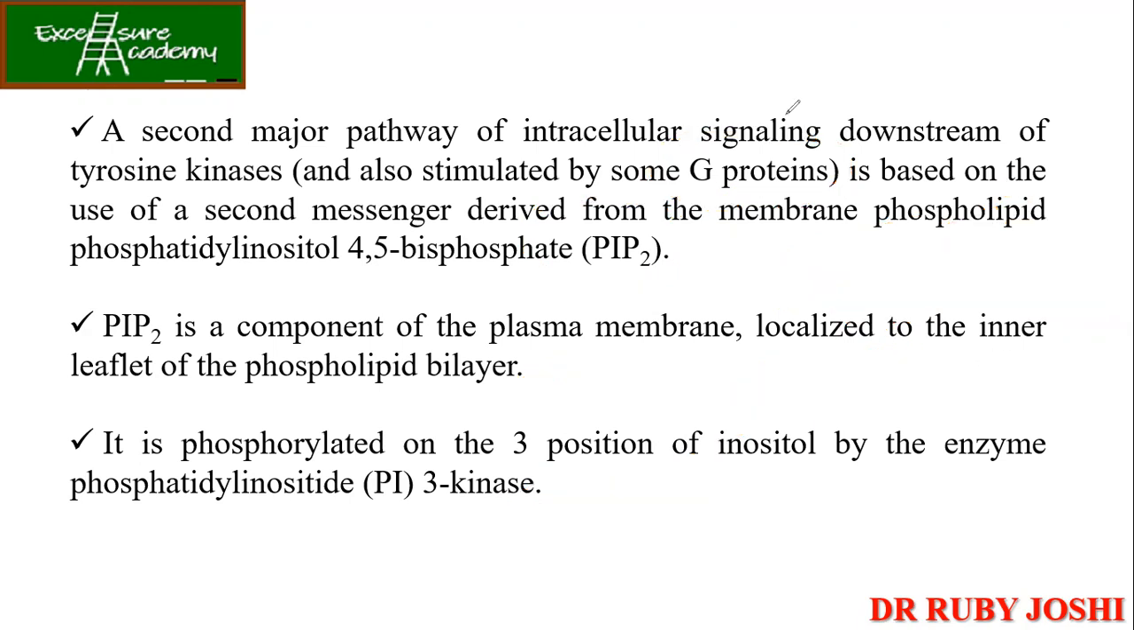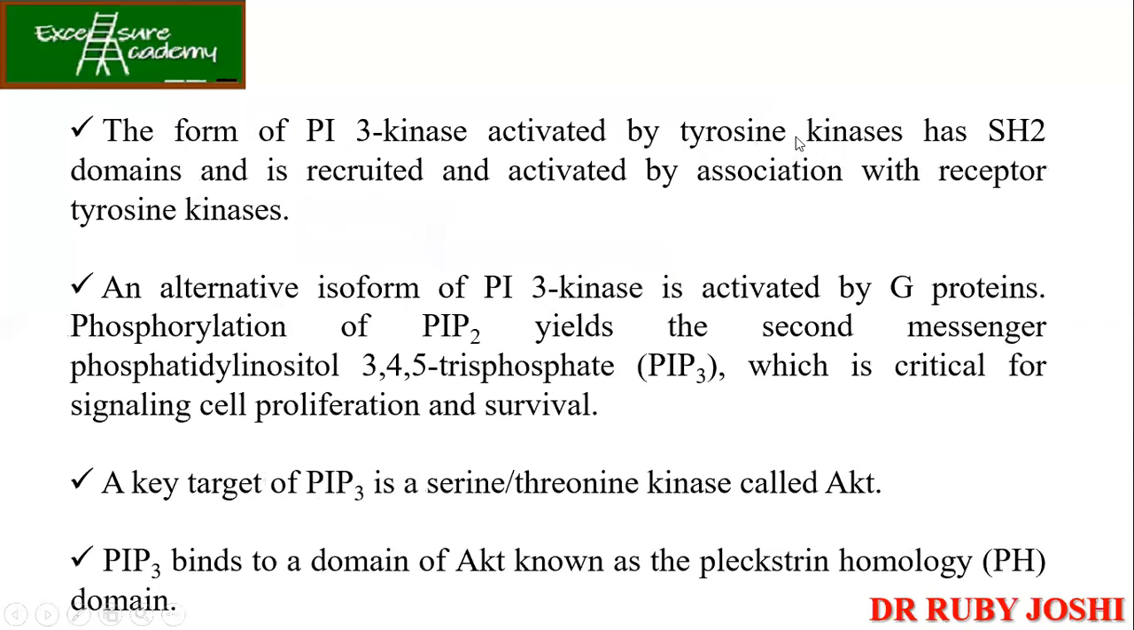Now what kind of binding is happening in order to carry out the signaling? This is what we are going to learn in this lecture. So the form of PI3 kinase, which is activated by the tyrosine kinase, again it has got the SH2 domain. Now, it is activated by association with the receptor tyrosine kinase. So there's an alternative isoform of PI3 kinase, which is activated by the G proteins. So PIP2 gives you PIP3, which is critical for the cell signaling and survival.